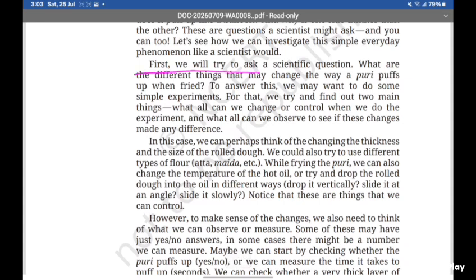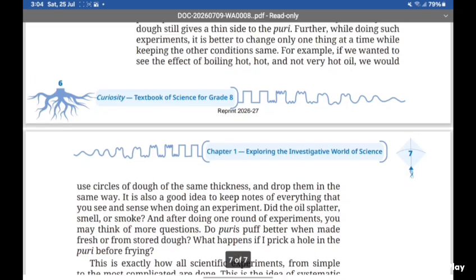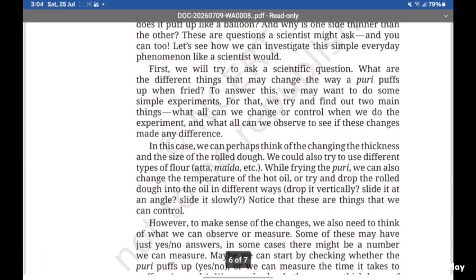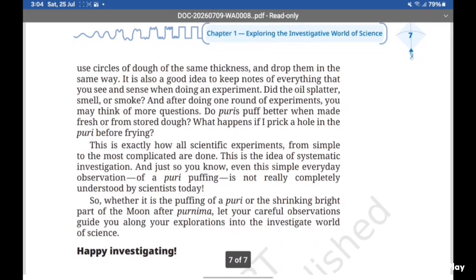First, we will try to ask scientific questions. What are the different things that make a change in the way a puri puffs up when fried? To answer this, we may want to do some simple experiments. So in these paras they are saying you should not only read this theoretically, you have to practically do this.